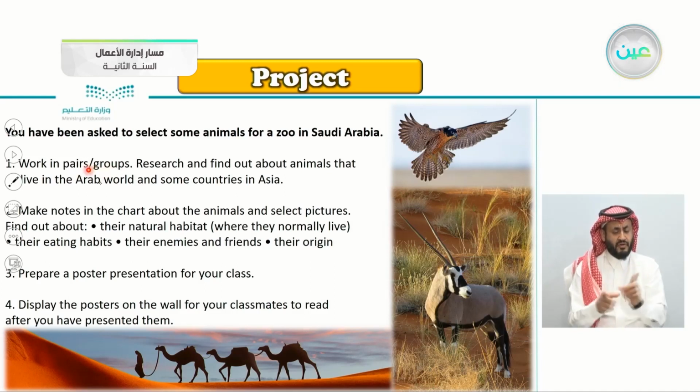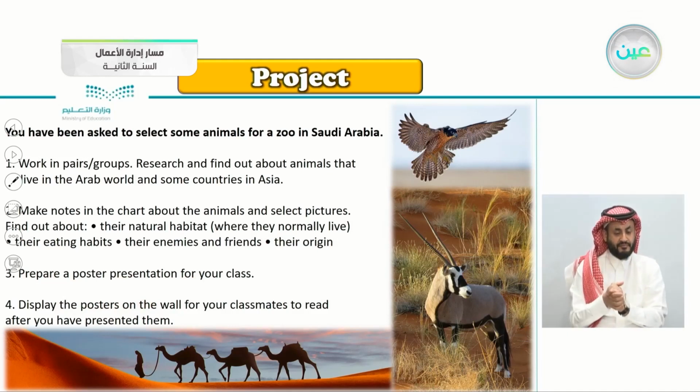Work in pairs or in groups. Research and find out about animals that live in the Arab world and some countries in Asia. Make notes in the chart about the animals and select pictures. Find out about their natural habitat, meaning where they normally live. Their eating habits or their diet. Their enemies and friends, their origin. Prepare a poster presentation for your class. Display the poster on the wall for your classmates to read after you have presented them.